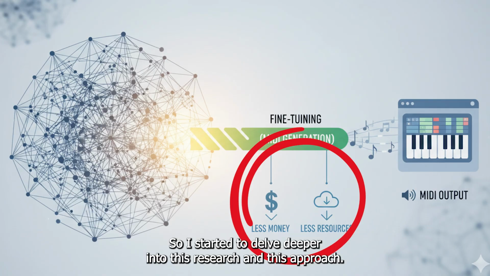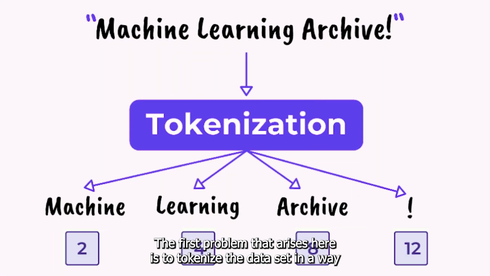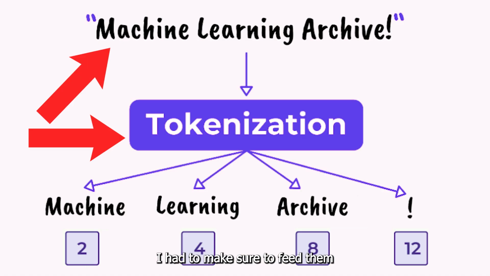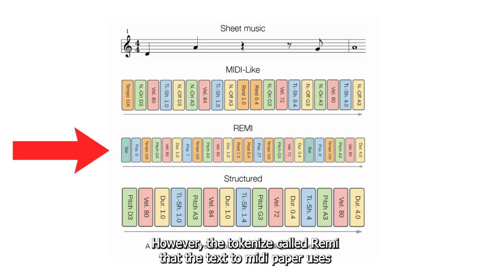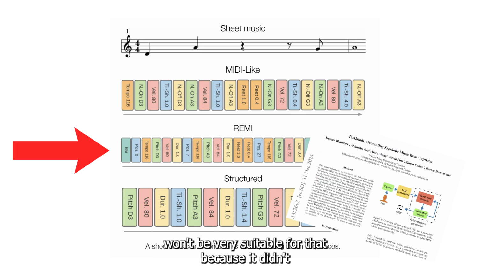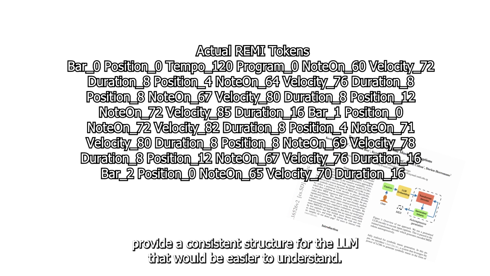So I started to delve deeper into this research and this approach. The first problem that arises here is to tokenize the dataset in a way that makes more sense to the LLMs. Since LLMs are good with text and sentences, I had to make sure to feed them similar kind of data to make MIDI out of them. However, the tokenizer called REMI that the Text to MIDI paper uses won't be very suitable for them because it didn't provide a consistent structure for the LLM that would be easier to understand.